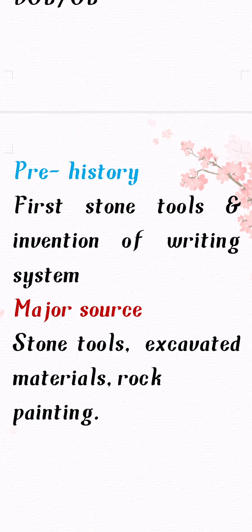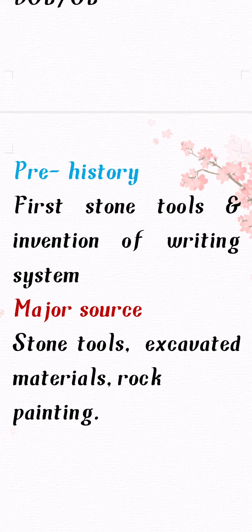Next, prehistory. So in history topics there are three: ancient history, medieval history and modern history. How do we know this is medieval history, this is ancient history, this is modern history? By their major sources. The materials we get from a place, and it is said that this is prehistory, this is proto-history, this is modern history.